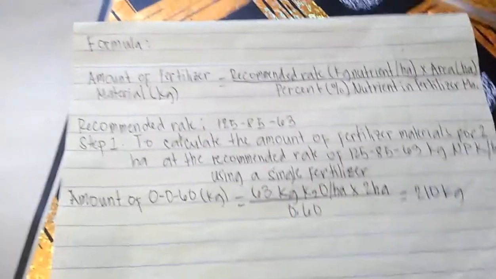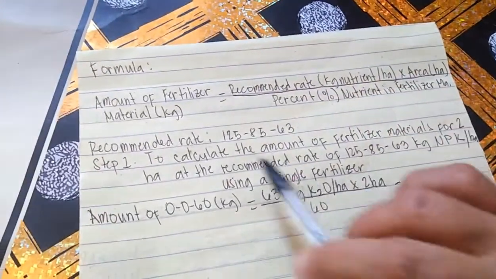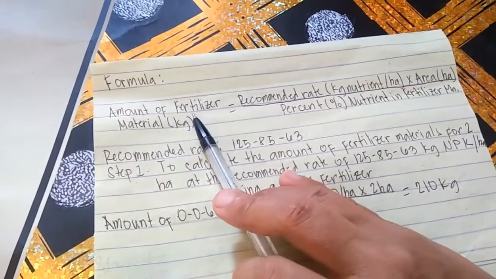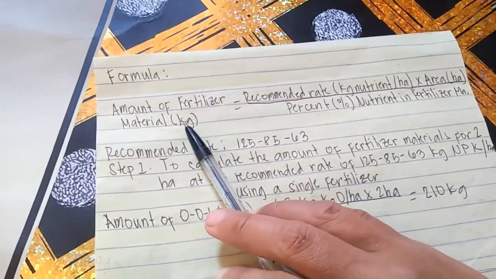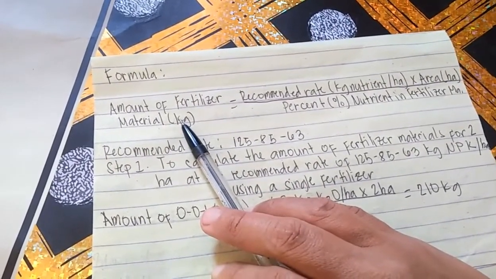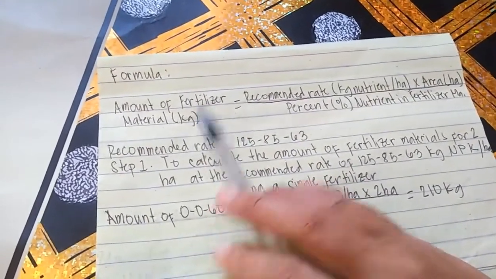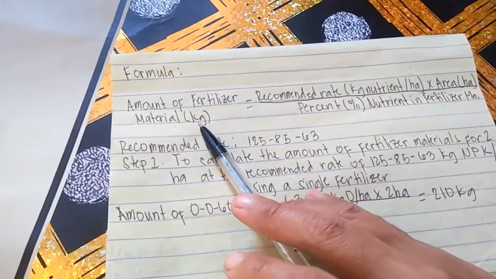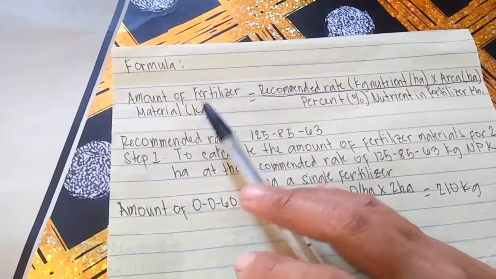Okay, the formula for this given computation: the amount of fertilizer material in kilograms. It depends on the given problem if it is sack or kilogram, but in this problem the given was the kilogram, so we use kilogram.